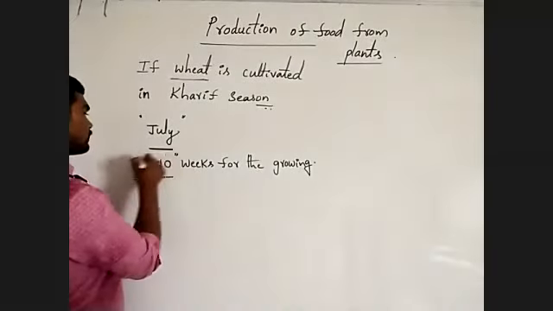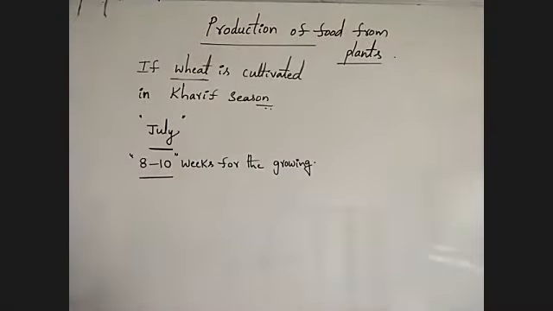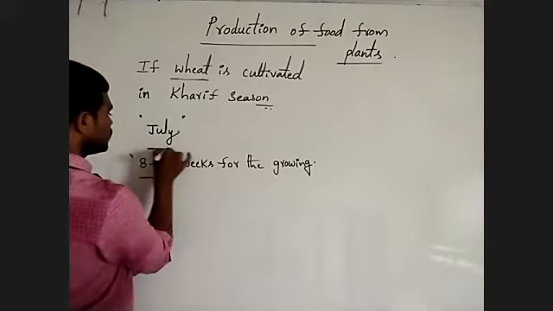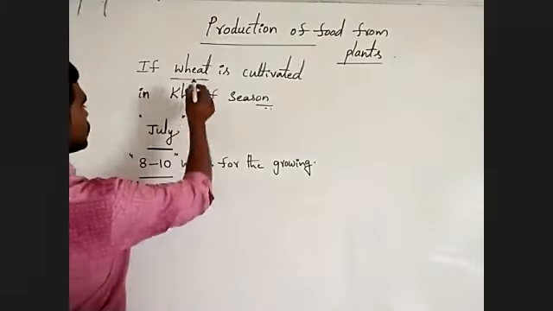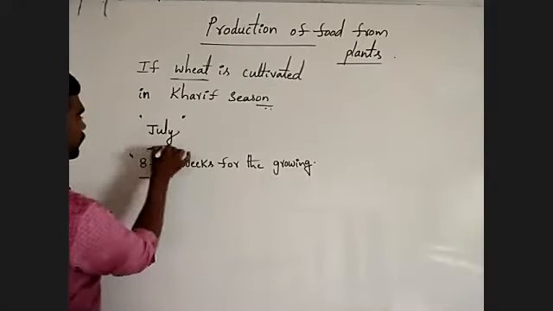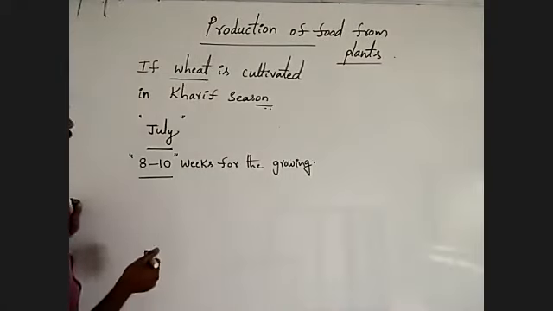How much time? 8 to 10 weeks. If farmers start the cultivation of the wheat from the July, what will happen?